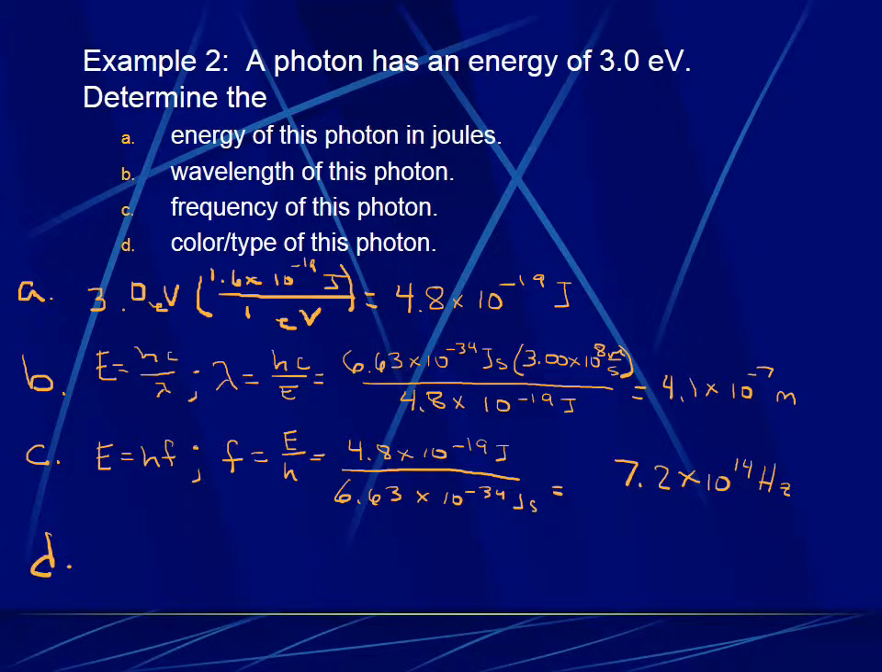The last thing we want to know is what color or type of photon this is. When I say type, I mean it could be infrared or ultraviolet. But when we look this up on the reference table, we can see that this frequency turns out to be in the violet part of the spectrum.